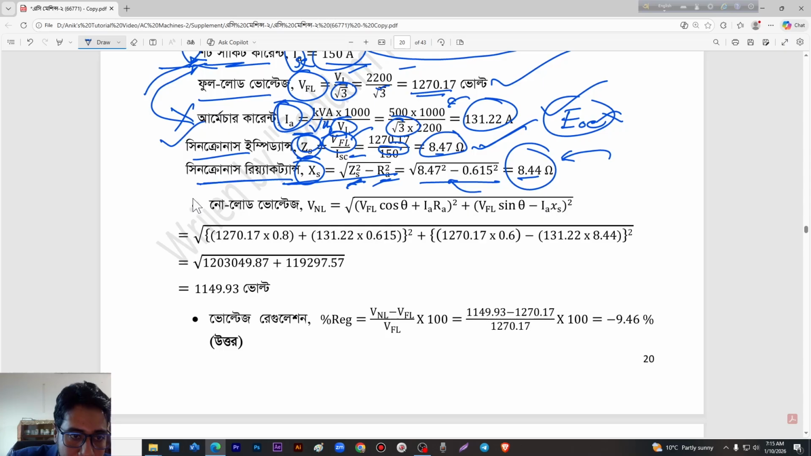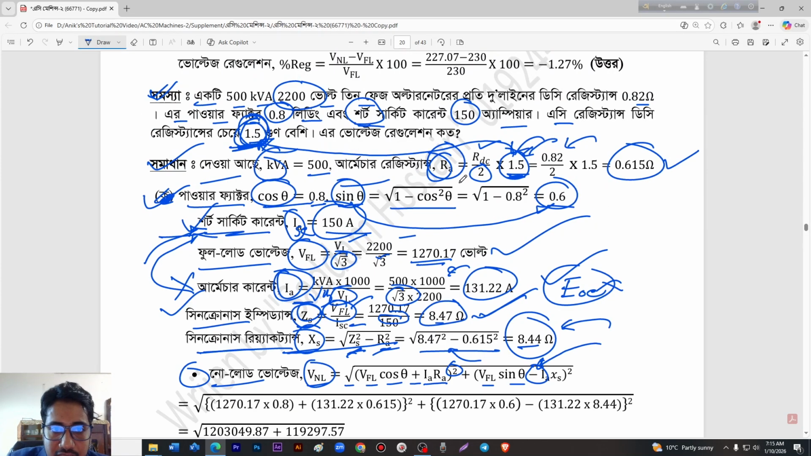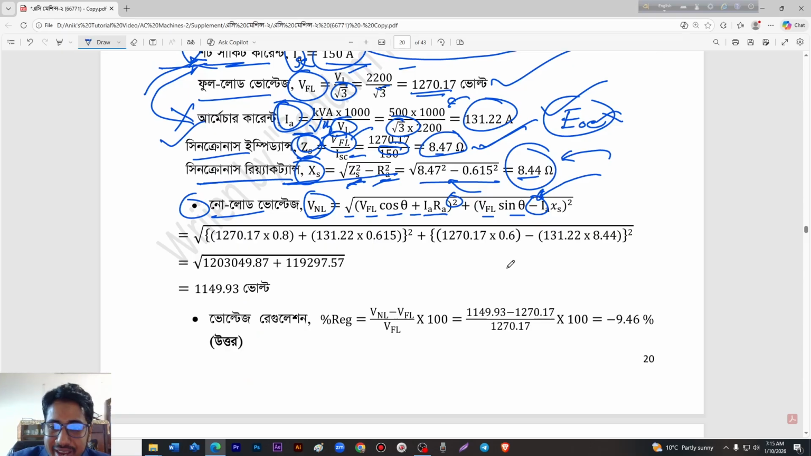And the formula of no load voltage, we can see here: no load voltage equals root over (full load voltage cos theta plus I RA) whole square plus (full load voltage sin theta minus I RA) square. This is the significant sign of this math, because this is a leading power factor. That's why we will use the minus sign.